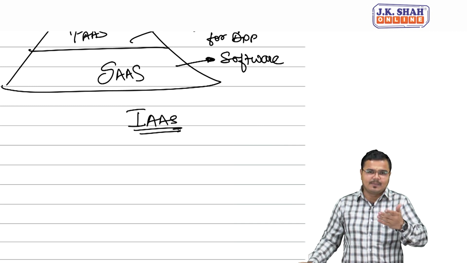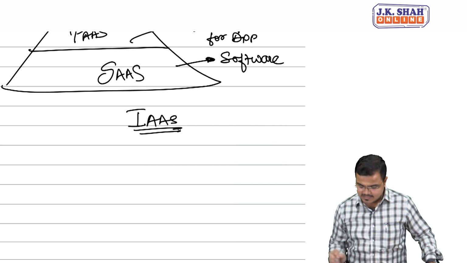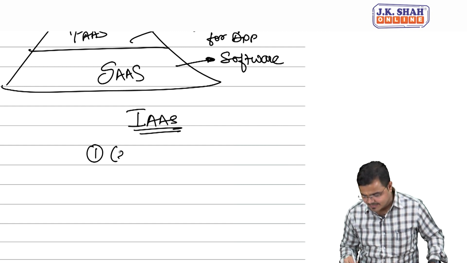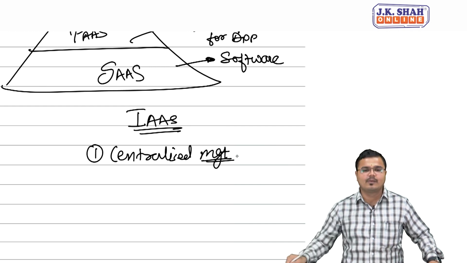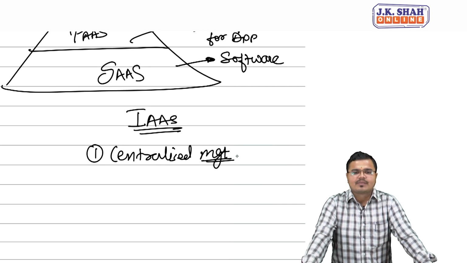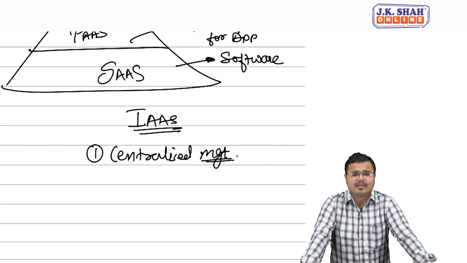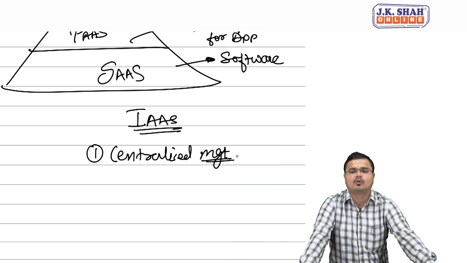Now, as I said, people, infrastructure as a service has certain extraordinary characteristics. Number one, it is centralized management. It operates with centralized management. Everything is with the service provider. They will provide me the memory, processing power, storage and everything. I am completely exempted. And when it is centrally managed, they can have complete control over the data also.